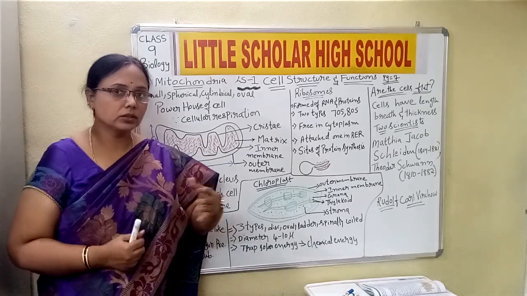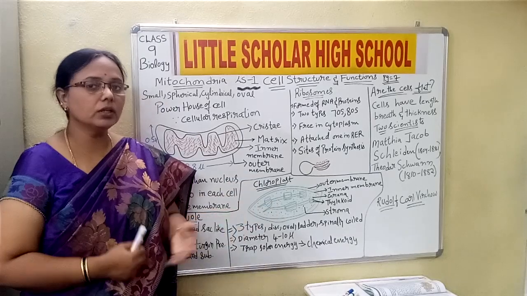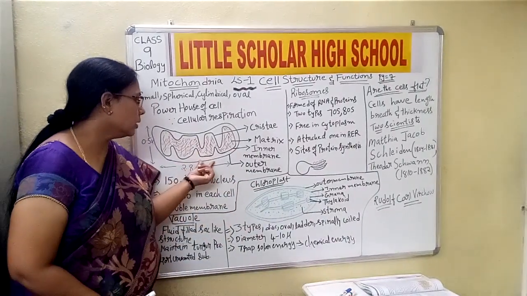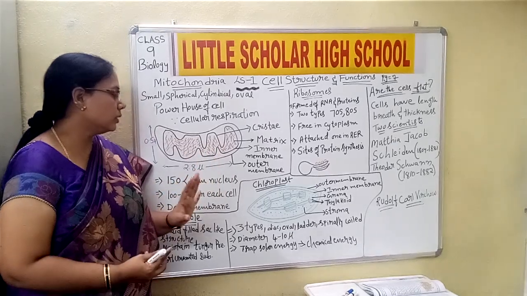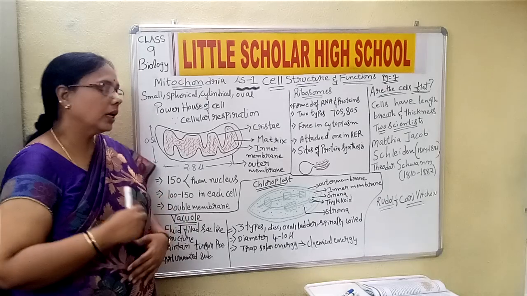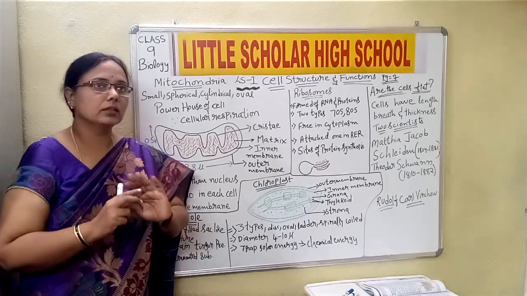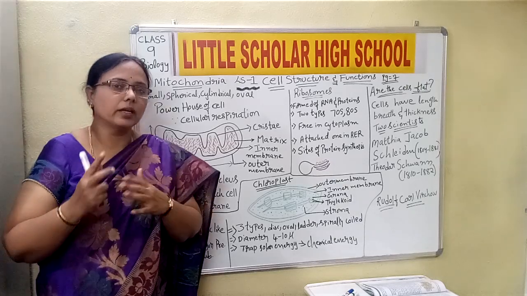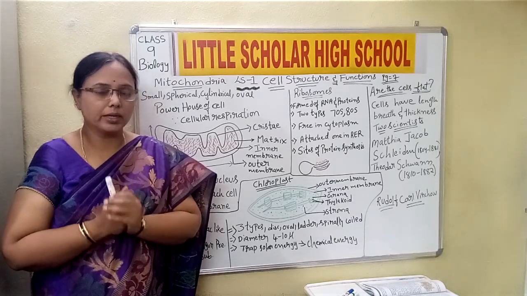Before that, let us go to the structure of the mitochondria and see what exactly it is. Now this is the diagram which represents the structure of the mitochondria when we look under the microscope. This is the structure which has been given by the scientists when they observed it under the microscope.